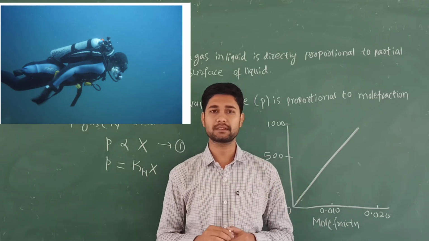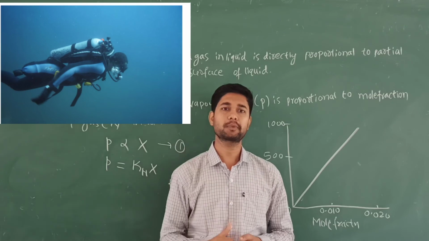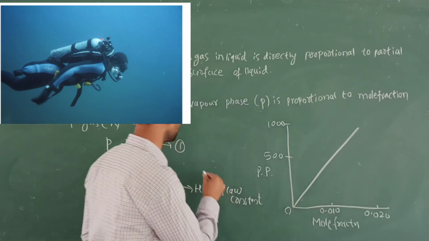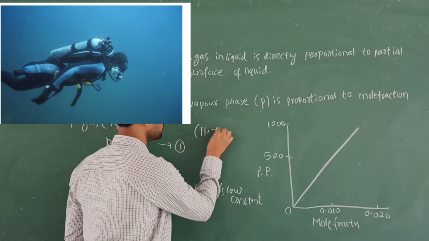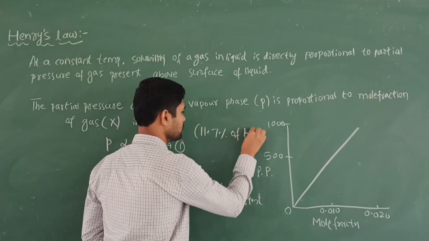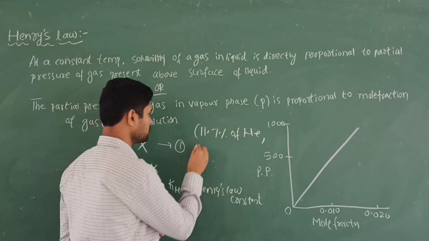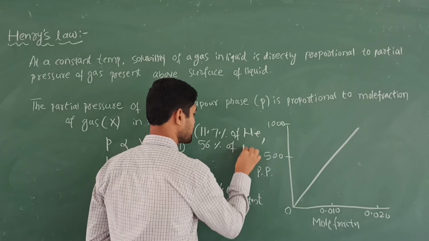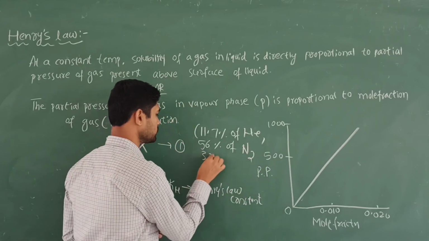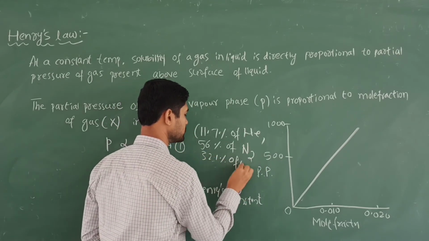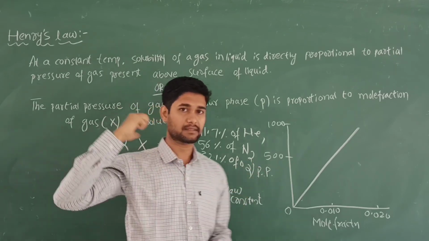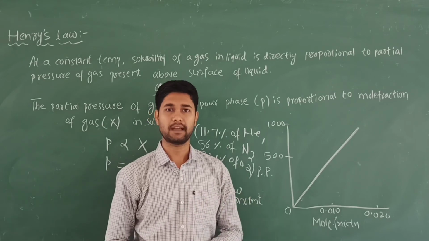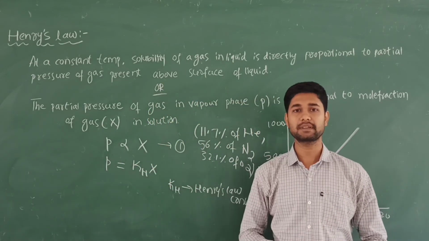To avoid this condition, the tank used by scuba divers is diluted with helium, around 11.7% helium, around 56% nitrogen gas, and 32.1% oxygen. They fill their tanks with this mixture to avoid these dangers to their life. So this is an important application of Henry's law.